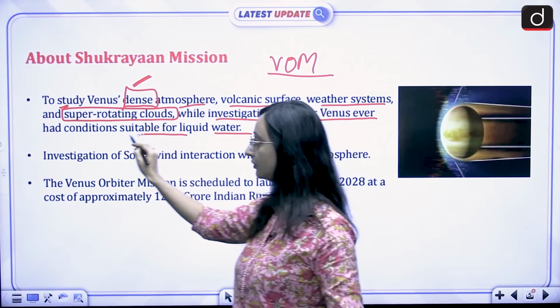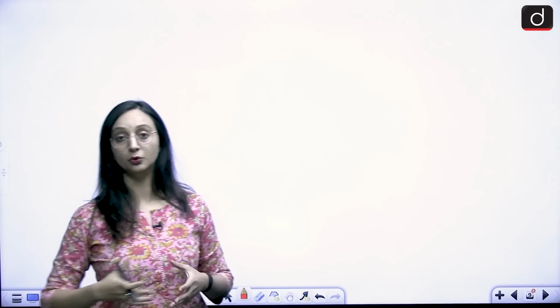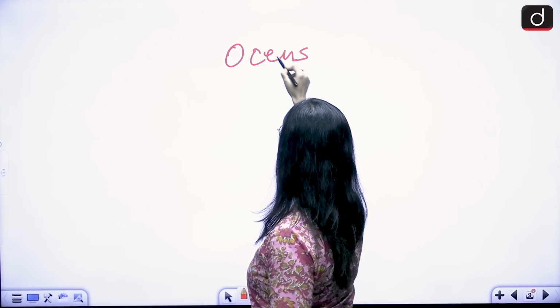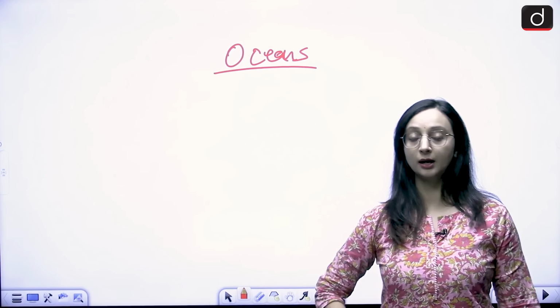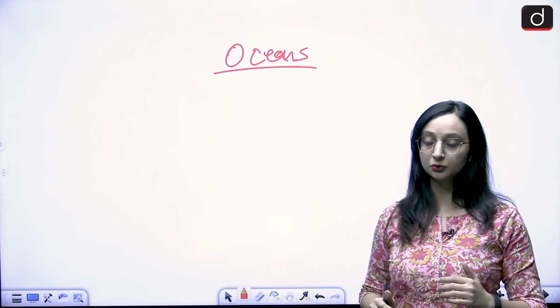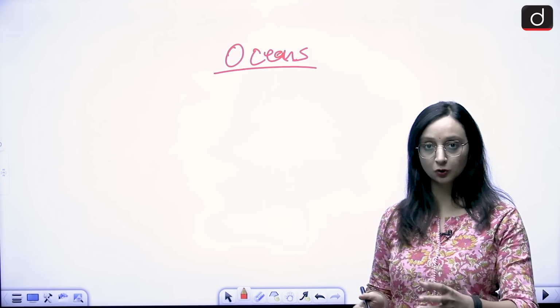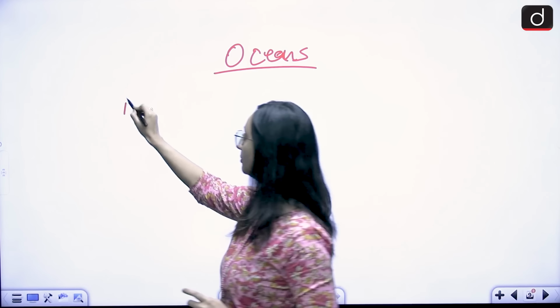Right, but what happened in the case of Venus is that there was a runaway greenhouse effect. Runaway greenhouse effect meaning that this greenhouse effect went beyond control. How? So I told you in the beginning that scientists believe that millions of years ago there was liquid water. There were vast ocean stretches present on Venus. Okay, then what happened? Venus is also an inner planet. It is closer to the sun. In fact, if you compare the distance between Venus and sun and Venus and Earth, Venus is closer to the sun. In that case, Venus naturally became hotter.